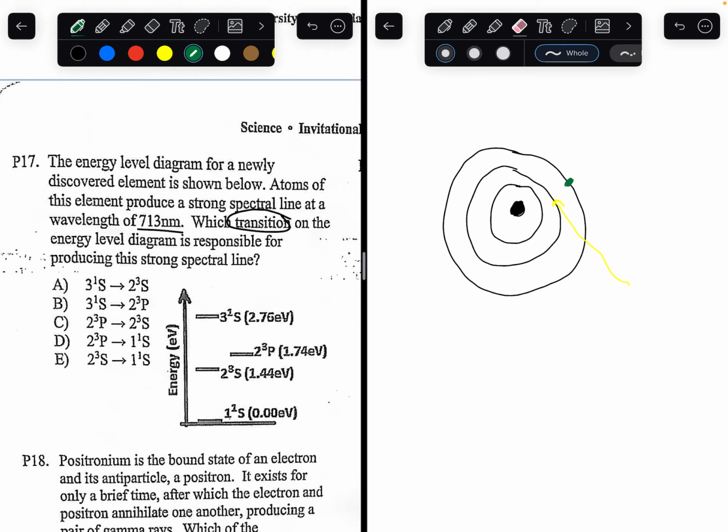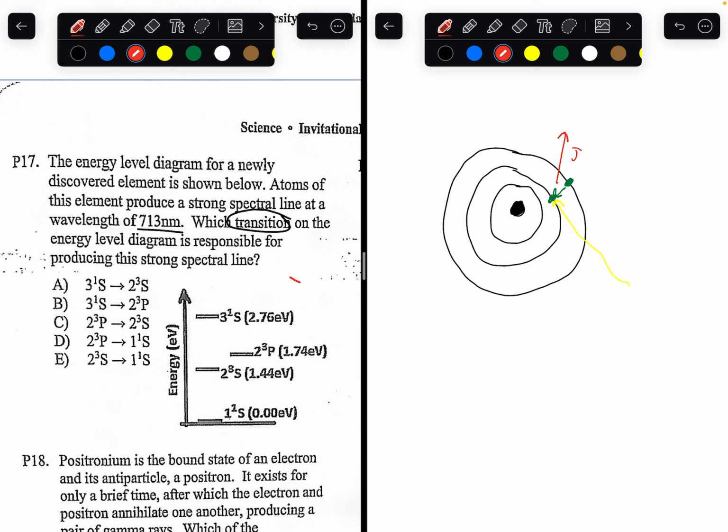So it gains energy. But electrons like this are generally a little unstable. So they tend to go back down to their neutral state. And when they do that, they end up releasing a specific amount of energy. So they release some energy.